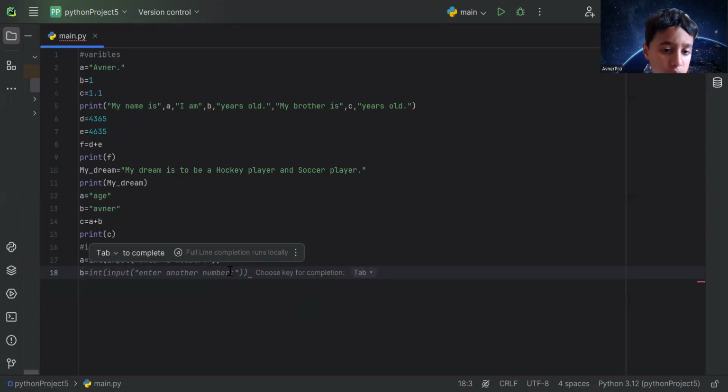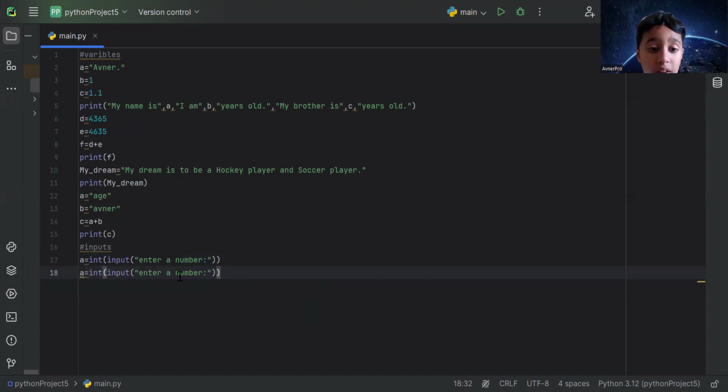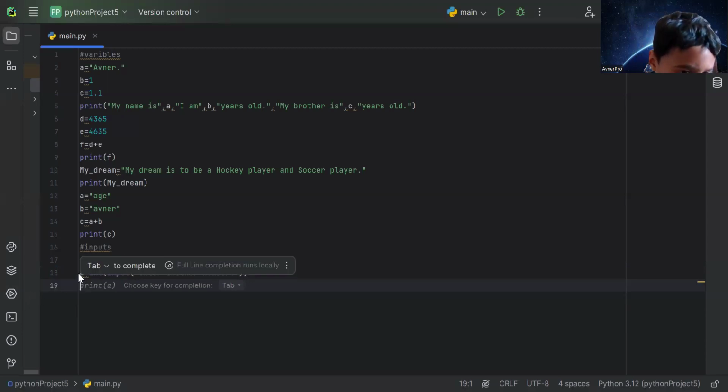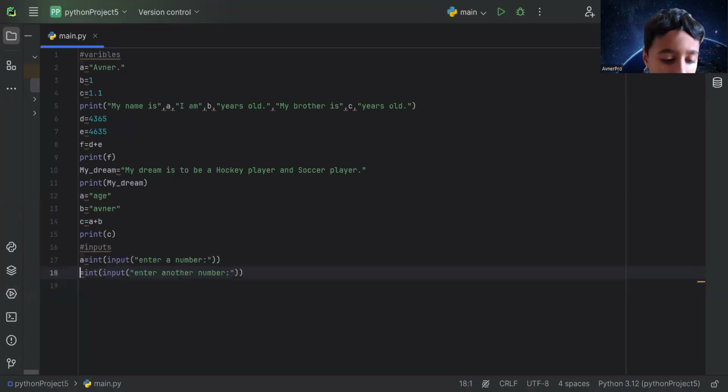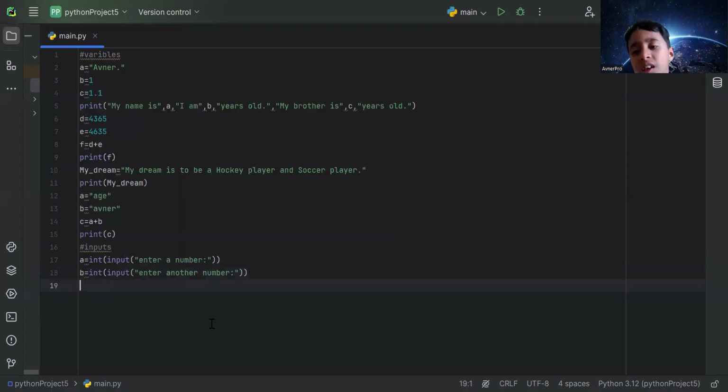You know what? I'll just copy it. Didn't I tell you what copying is? It's just going to save your time. I'm trying to copy, but it won't let me. Enter another number. Okay? Oh, sorry, I said you can't have the same variables, okay?